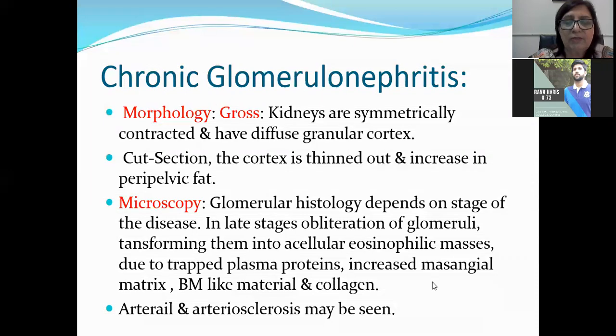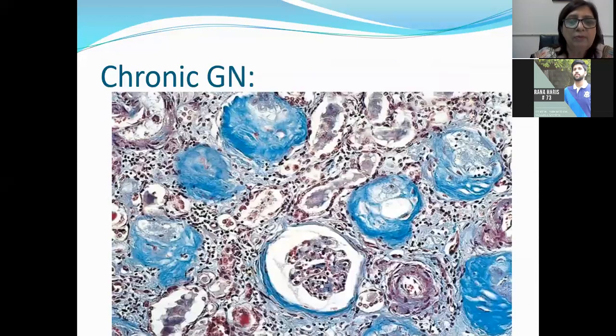Increased mesangial matrix can be seen. Thickening of the glomerular basement membrane and collagen deposition can be seen. Arterio- and arteriolosclerosis may be seen. Arterio- and arteriolosclerosis I'm going to do when I do renal pathology, vascular pathology in kidney. So this is chronic glomerulonephritis.